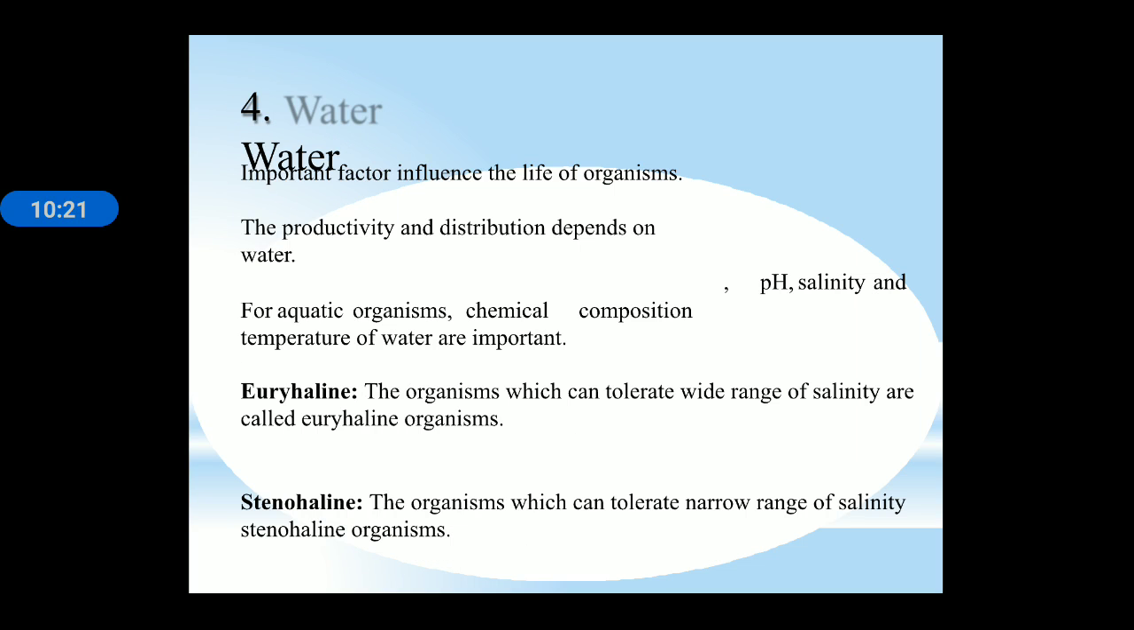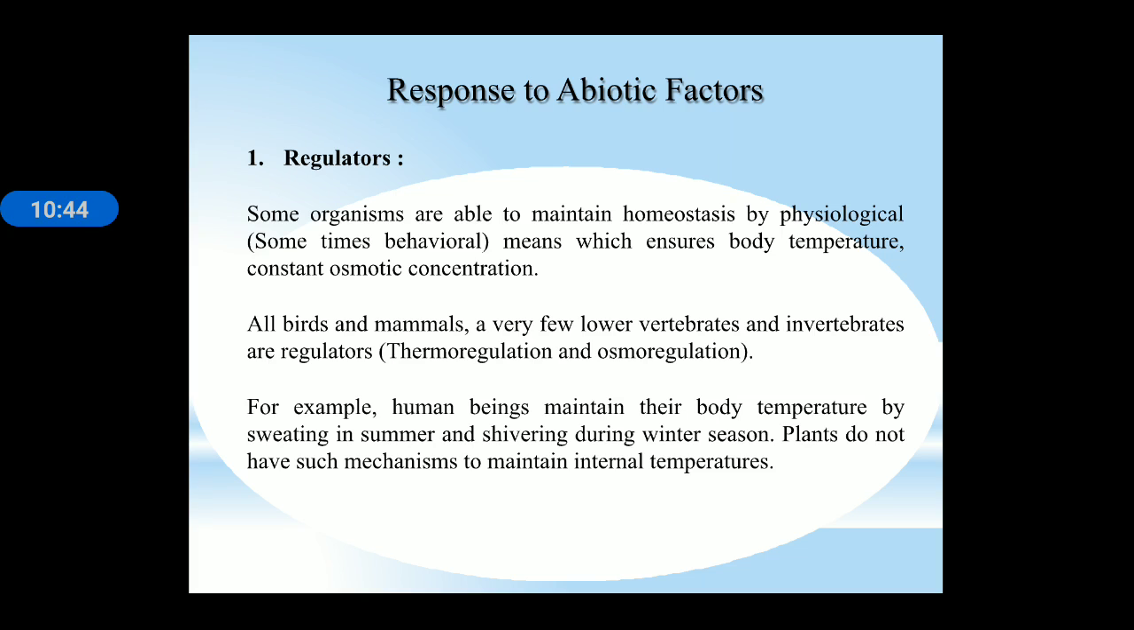Now, next is water, an important factor influencing the life of an organism. The productivity and distribution depend upon the water, the pH, salinity, and for aquatic organisms, chemical composition and temperature of water are important. Euryhalines are the organisms which can tolerate a wide range of salt concentration. Stenohalines are the organisms which can tolerate a narrow range of salt concentration.